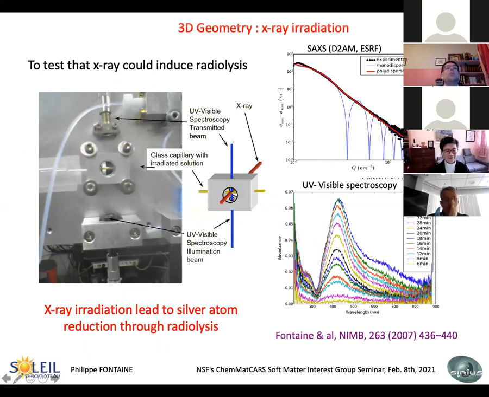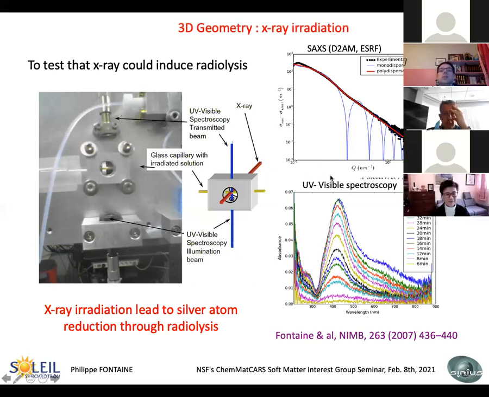And we also put a UV visible spectrometer to check what is happening in the solution. So with time, we have this UV visible spectroscopy spectrum. We have several in 1 hour. At the beginning, there is nothing. And at the end, you have this peak, which is characteristic of the formation of metal, of silver metal nanoparticles.